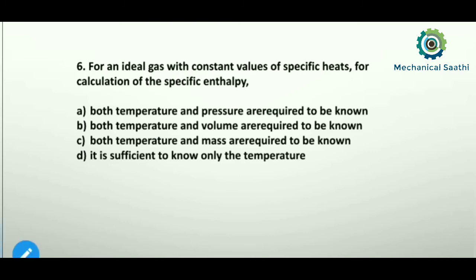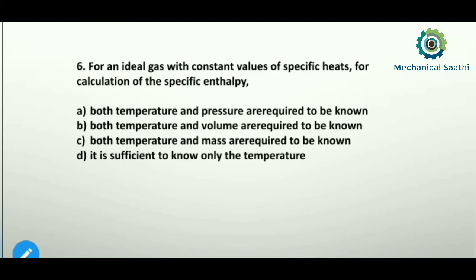So let us read it. For an ideal gas with constant values of specific heats, okay, so specific heat remains constant, for the calculation of specific enthalpy, which option will be the correct answer? So both temperature and pressure are required to be known. So basically it is asking to find out the specific enthalpy if the constant values of specific heats are known to us, then what other parameter is required that we need to find out.